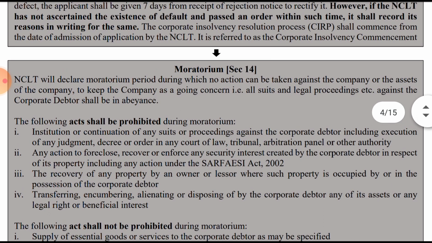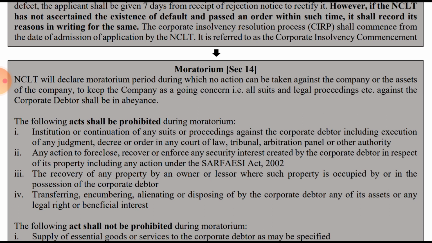So the last point which I discussed is the following acts which are prohibited during the moratorium. We will again quickly revise from there. There are 4 points which are prohibited. First, institution or continuation of any suits or proceedings against the corporate debtor, including the execution of any judgment, decree or order in a court of law, tribunal, arbitral tribunal or other authority.